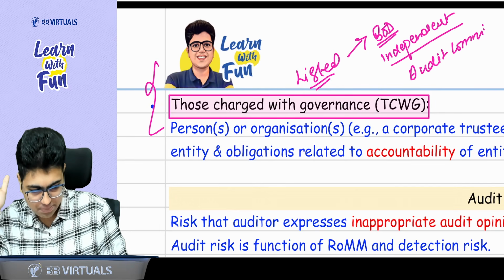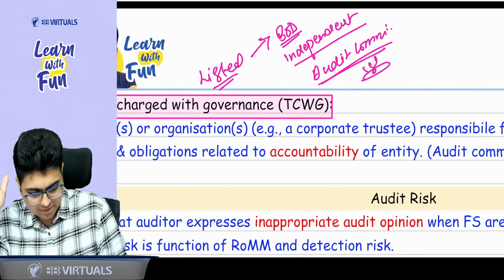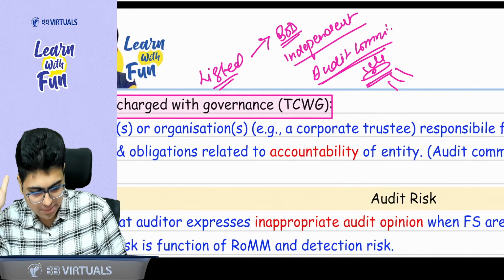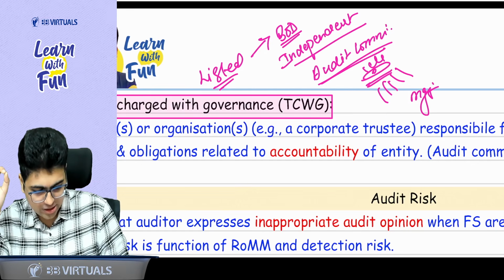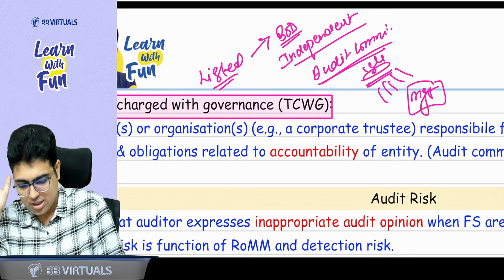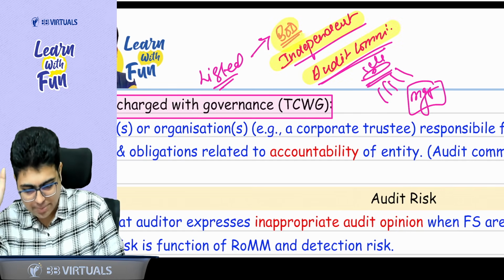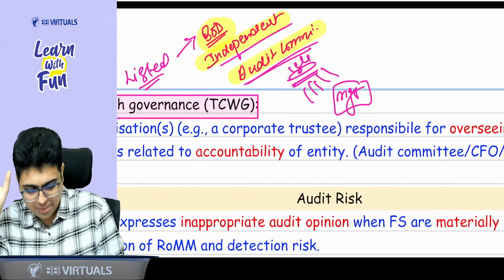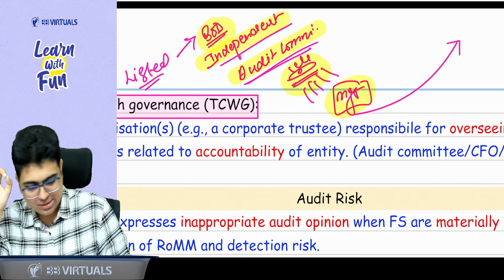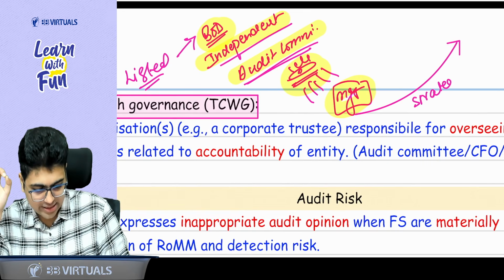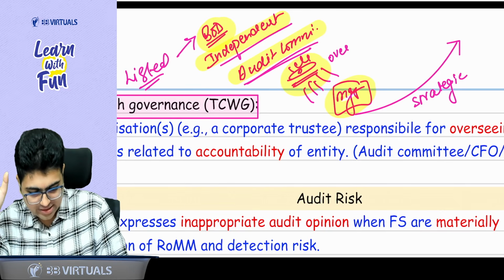These are the people who keep their eye on the management, whether management is doing their work properly or not. So who are TCWG? Independent people, audit committee, independent board of directors, who are keeping an eye on the management and seeing whether the entity is going in the right strategic direction. They are overseeing, see, this is called oversee.